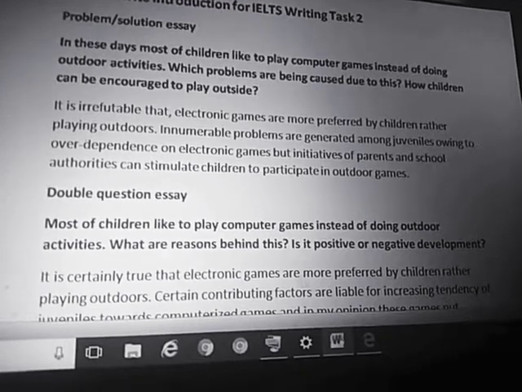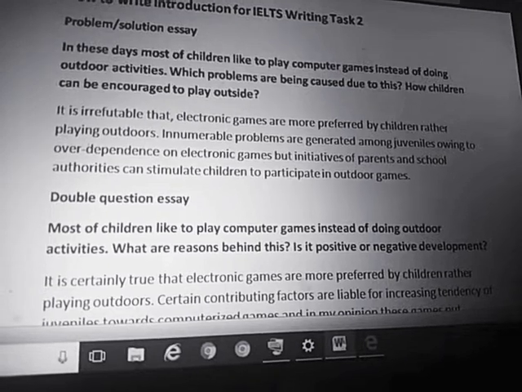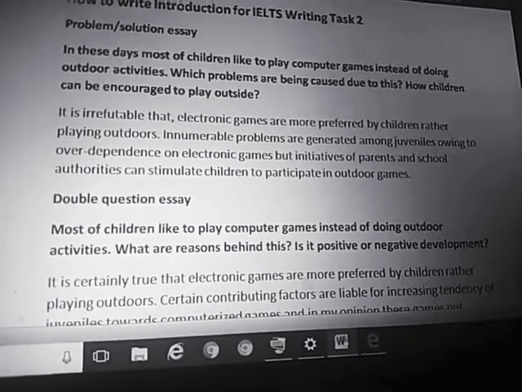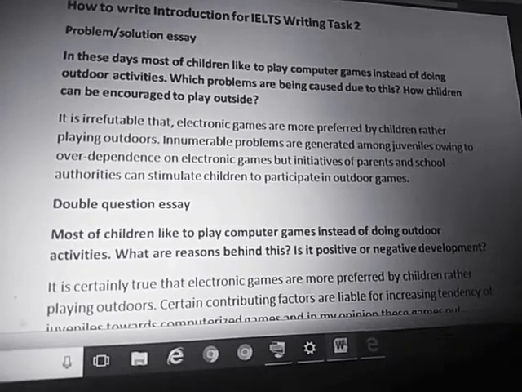I've just paraphrased the statement and given my thesis, because in this essay we don't have to write an opinion, as it is not asked, right? Hope it is clear to you.